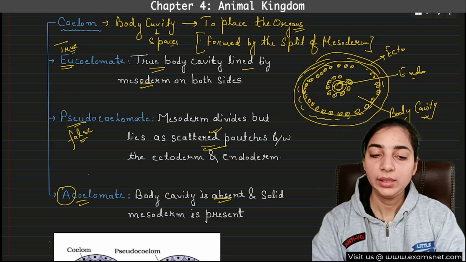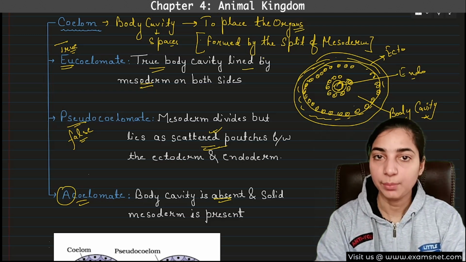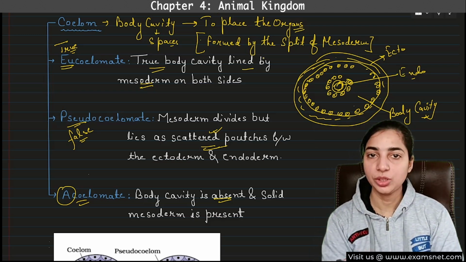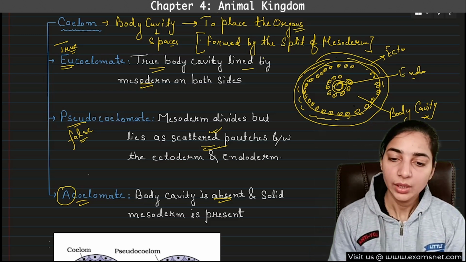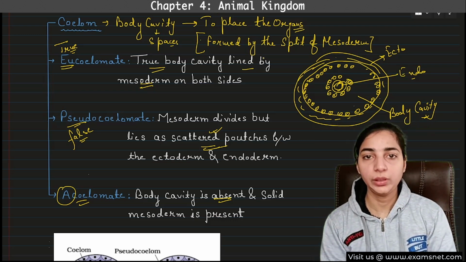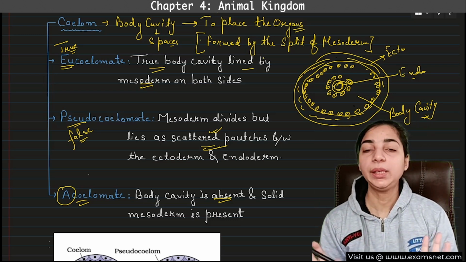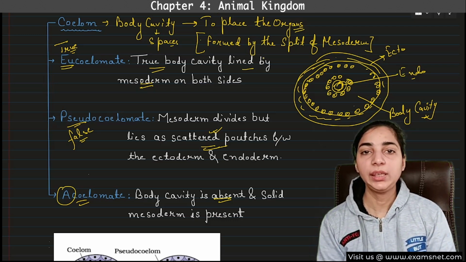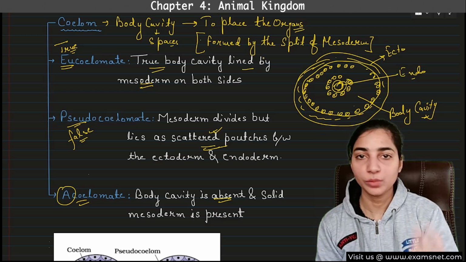Now here I have not mentioned the examples because I want you to guess the examples. Only the exceptions I will tell you. Let's start with the acoelomate. Acoelomates means without a coelom or without a body cavity. So what can be the examples in which there is definitely no chance of the presence of coelom?